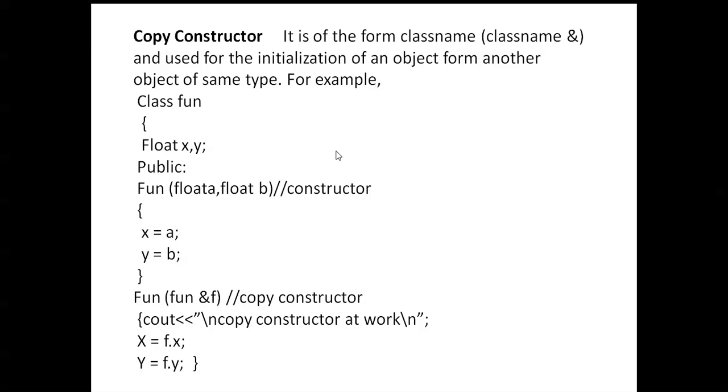Initialization of an object from another object. This is your object, copied and initialized from another object. These x and y values we are taking from here only. That's why it is called a copy constructor.